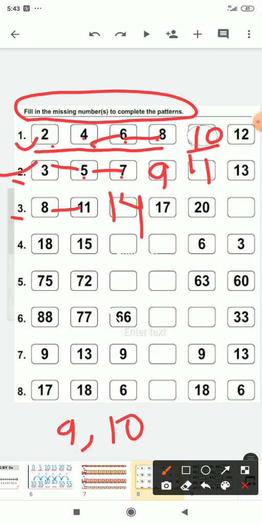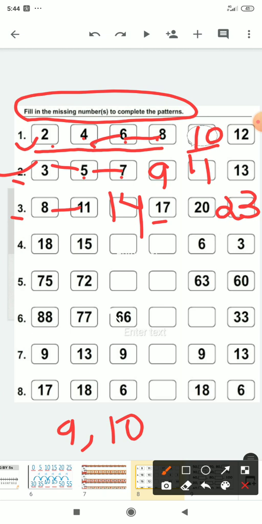Then after 14, what comes? 15 will be missed. 16 will be missed. 17 is written here. Then after 17, 18 and 19 will be missed. 20 is written here. And after 20, 21 will be missed. 22 will be missed. 23. Understood, children? So the main step of this question is you have to check the pattern.